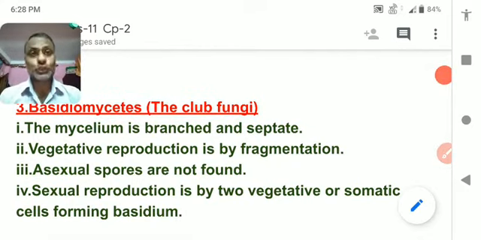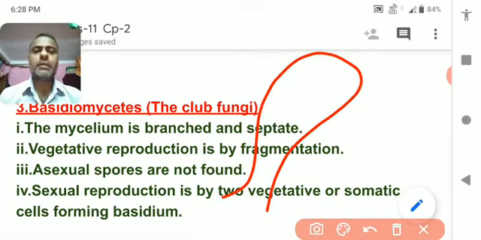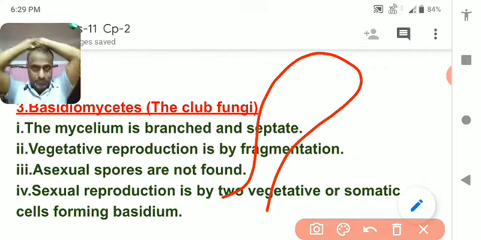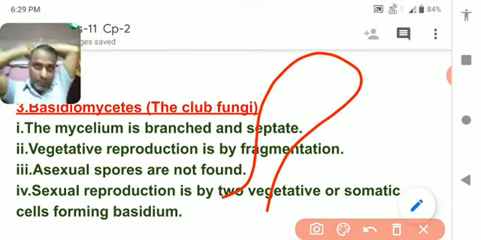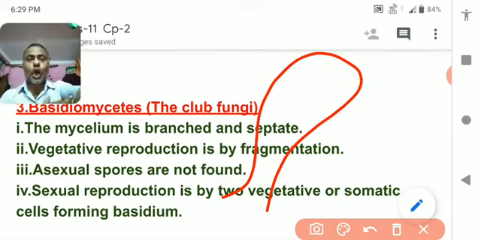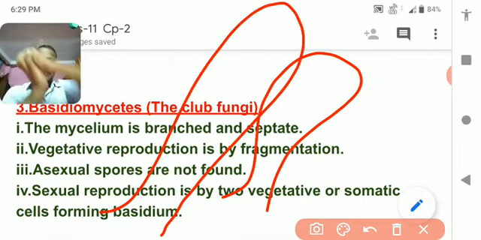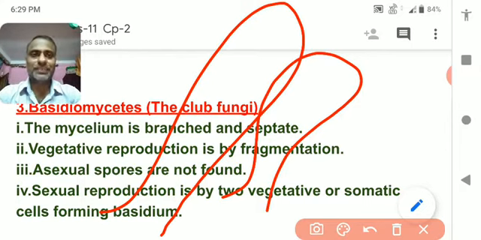Basidiomycetes is also known as club fungi, means the upper part is just like a club-like structure. Have you seen the bodybuilders in an Indian akhada use a log of wood? This log of wood is called a club. So the fungi have a structure like a club, that's why it is called club fungi.